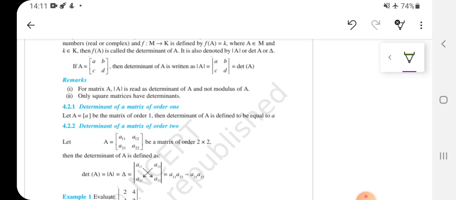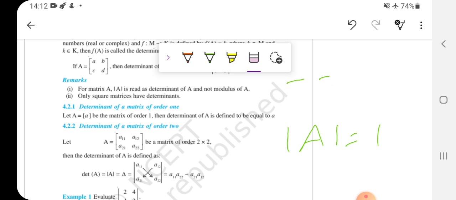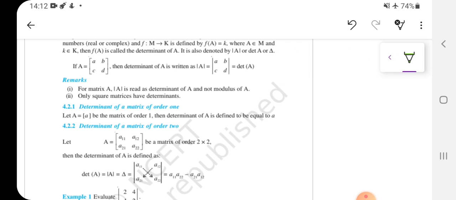So if any matrix A of order 1, suppose it is like this, [1], then the determinant of A will be the entry of the matrix itself. Whatever the entry will be, that will be the determinant of that given matrix, right?